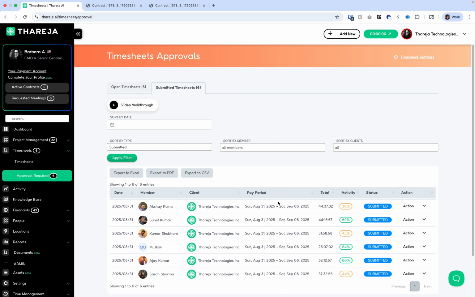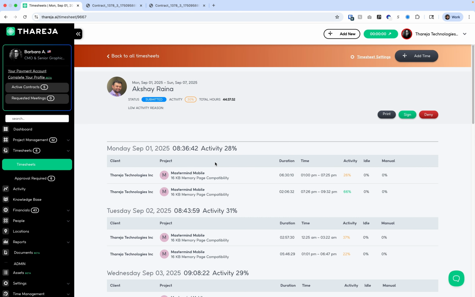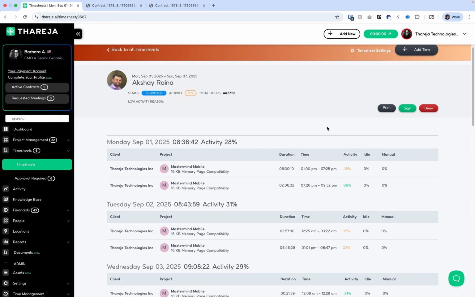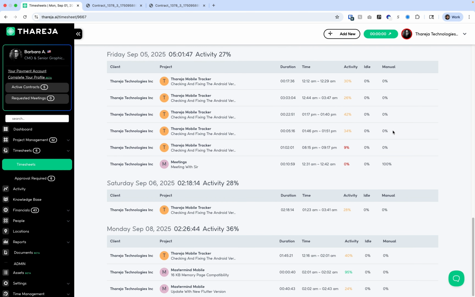So the timesheets that are submitted will be sent to generate invoices. Each timesheet is a week of work, and if you are a manager, you're going to be able to either deny or sign the submitted timesheet, and that timesheet will be sent to payroll. So once the timesheet is sent to payroll, you are going to be able to generate invoices.